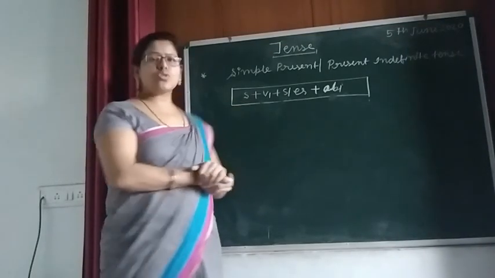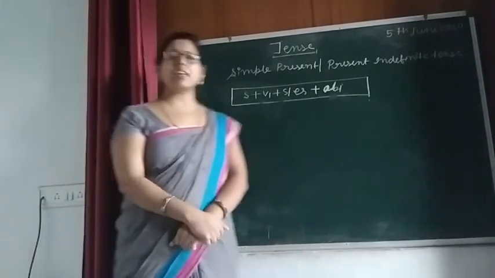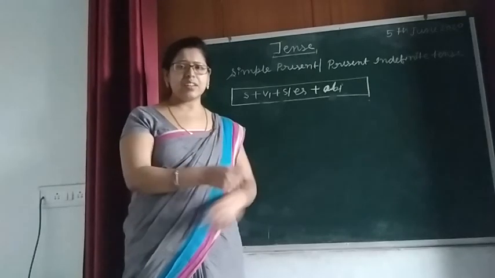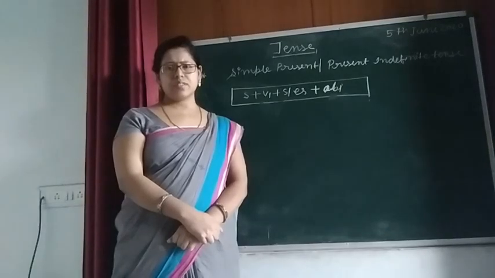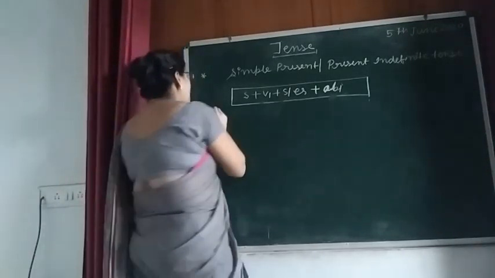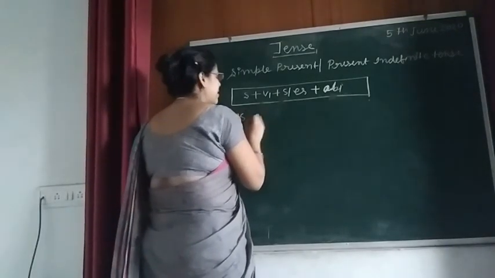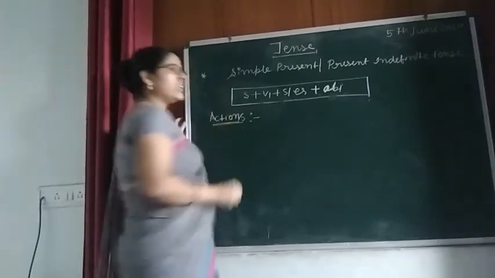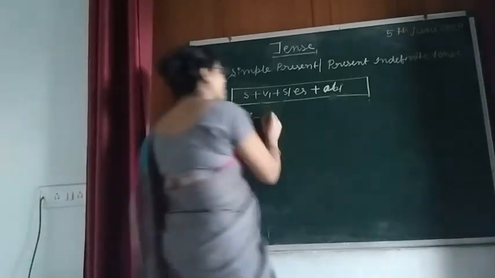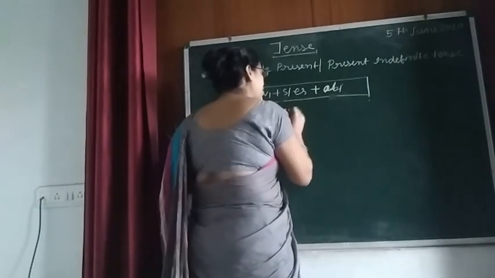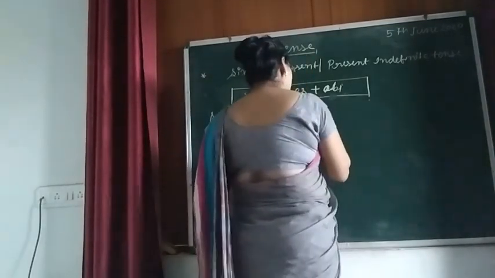Now, I'm going to give you so many sentence examples for practice work because I promised you in my previous class that definitely I'll give you so many sentence examples. So see, I'm going to write here some actions. Actions means what? In English grammar language, action is known as the verb or the word. So what is the action over here? Write. Right now I am writing. Okay, so write is the verb.